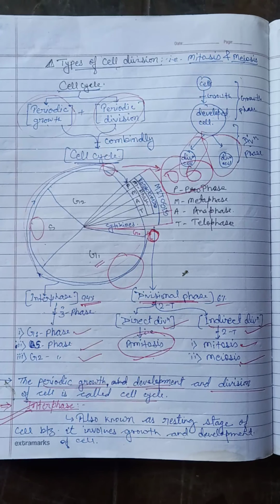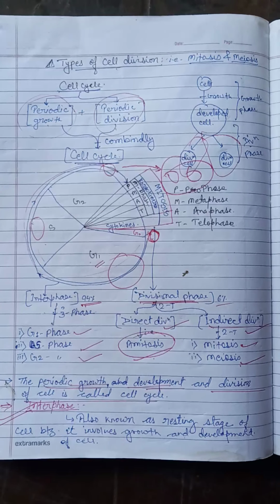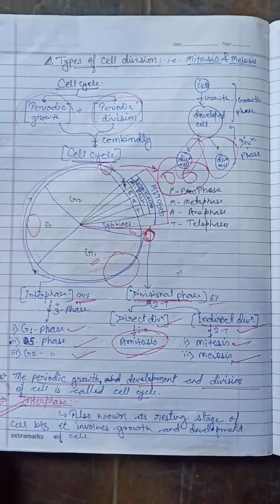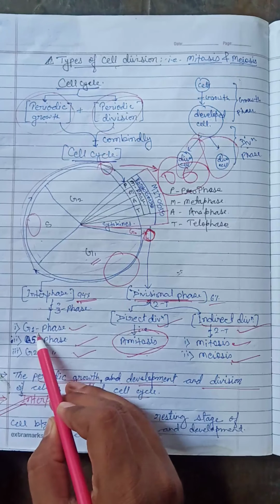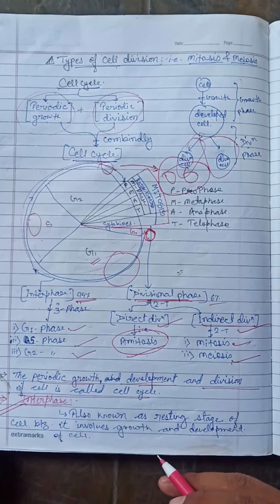In the last video, we already discussed some important points related to the cell cycle. So, take a quick look at the cell cycle and its phases, that is interphase and M phase or divisional phase. Interphase is also classified into three phases, G1, S and G2 phase, which we have already discussed before.